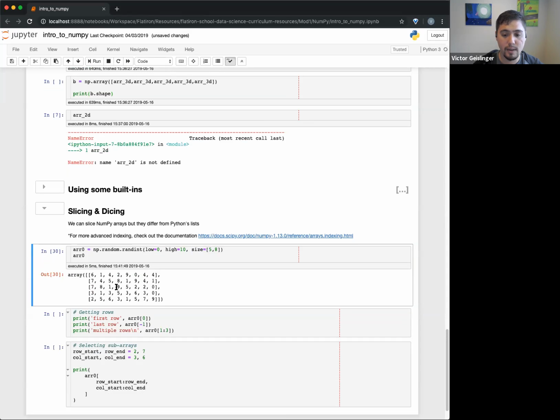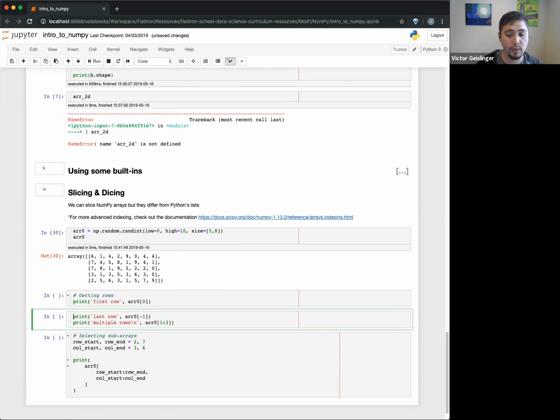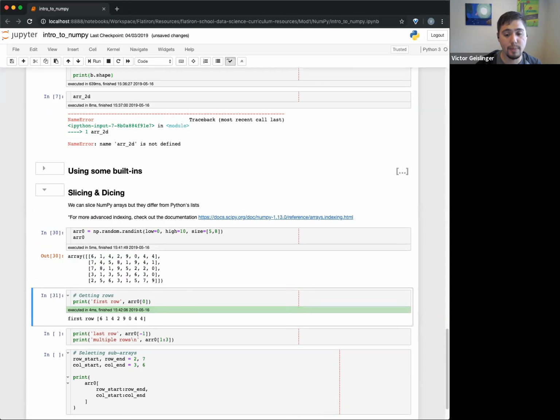So I made this random matrix right here, and I want to get the very first row. This is very similar to how I would use it for a list. If I want to get the very first element in this array, in this case, that first element is a row. So you can see here, if I print this out, I get this row right here. If I wanted this whole element, which is a single array, what number would I have to put right here? If I wanted this guy.